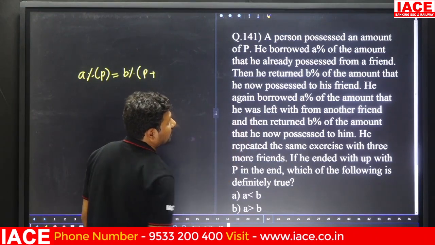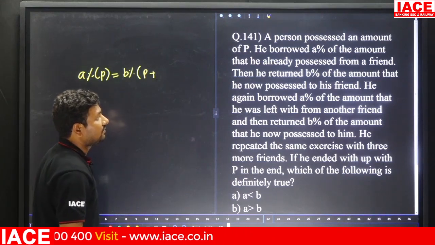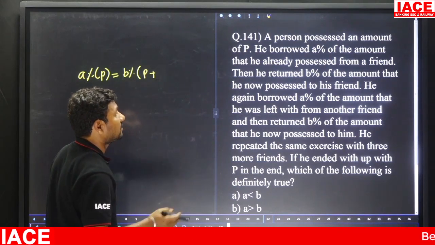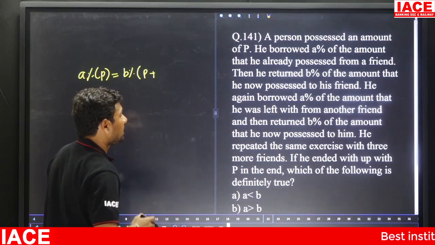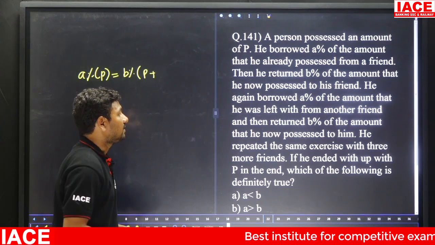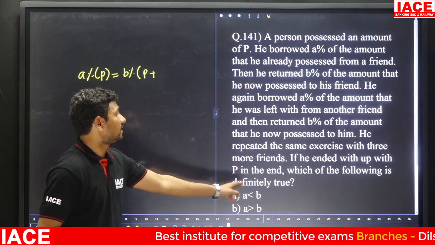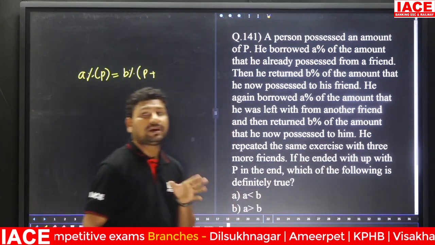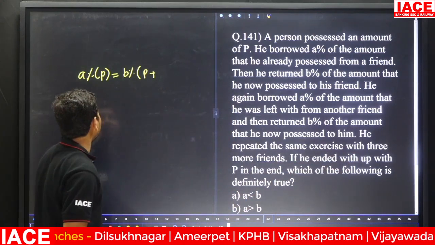Then he again borrowed a percentage of the amount that he was left with from another friend, and returned b percentage of the amount that he now possesses. He repeated the same exercise with 3 more friends. If he ended with p in the end, which of the following is correct? We can make the equation.